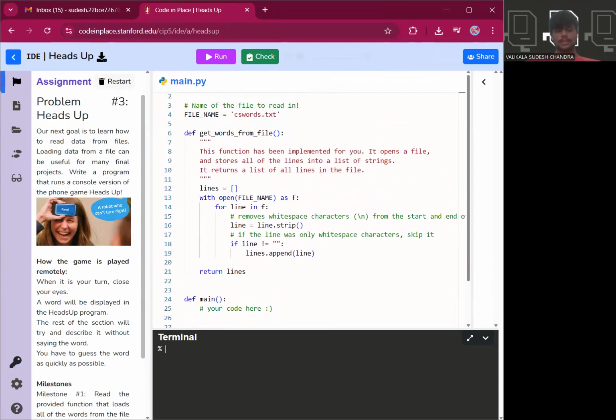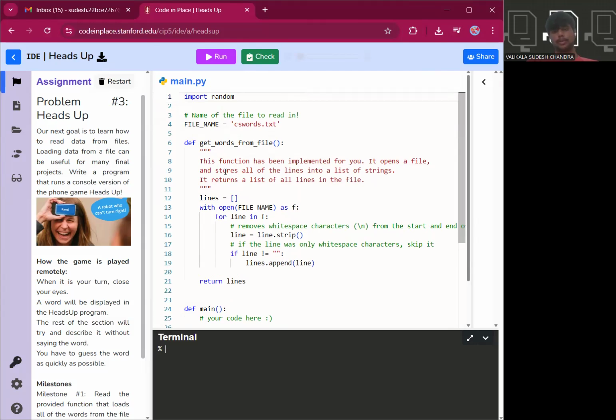Now let's write the code. What are the things that have been provided? As I discussed about the guess word game, that is a heads up game, there will be a screen that already displays the words. Instead of the screen, we will have a file in text format where there will be one single word in each line. From that, we'll take that particular word and this code will execute it.